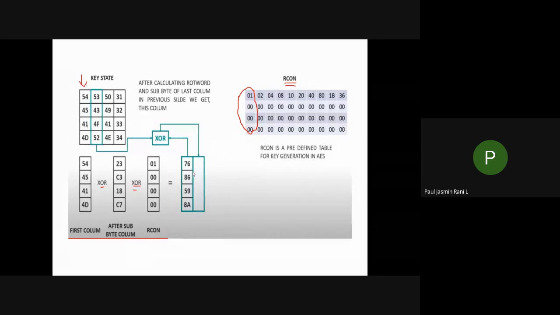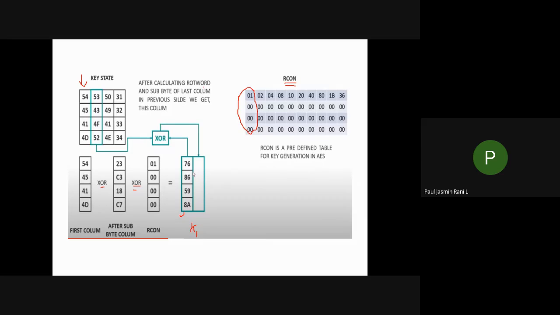You have to do the XOR with your generated sub bytes. Next you again do the XOR of the resultant value with your Rcon, and finally you'll get the value 76 86 59 84. So now this is your K1 key, sorry, not K naught. The K1 key's first column. This is how you generated the first column of your K1.